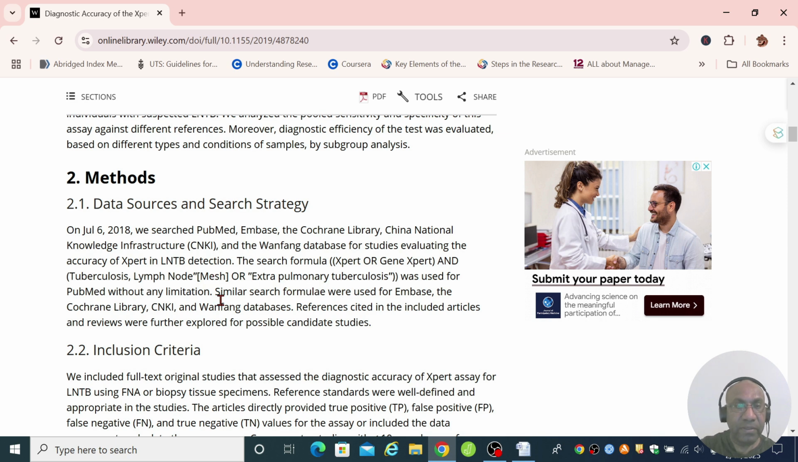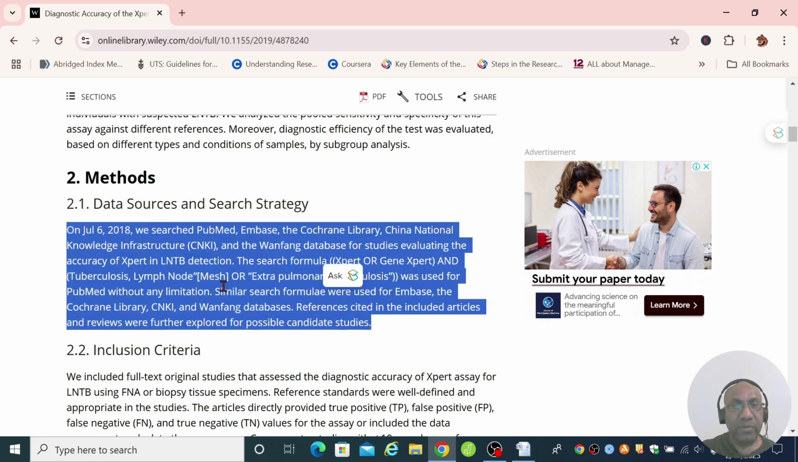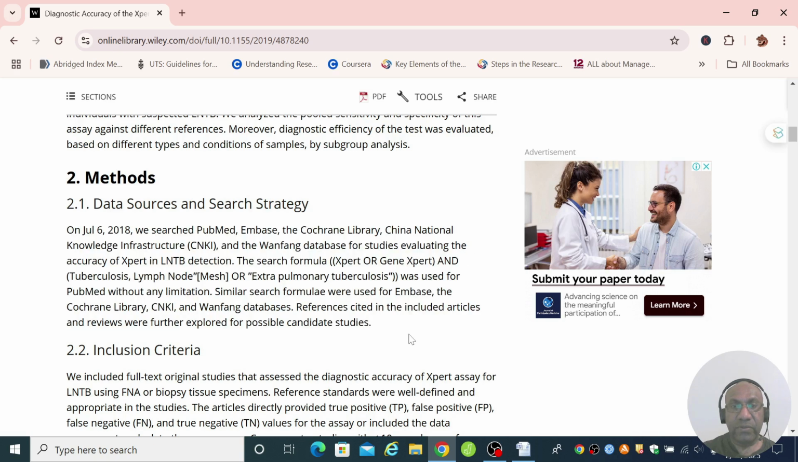So again, when you're looking for articles and you have found a paper that's similar to yours, go to the method section and look at their search strategy, because you can use a similar search strategy to what they used. You can use it to model yours.